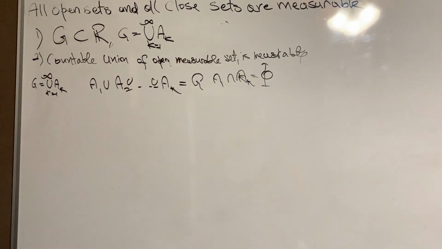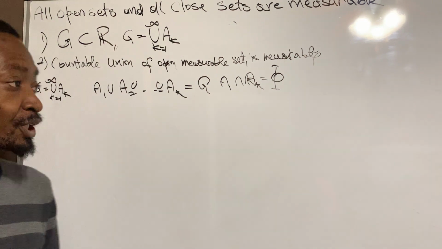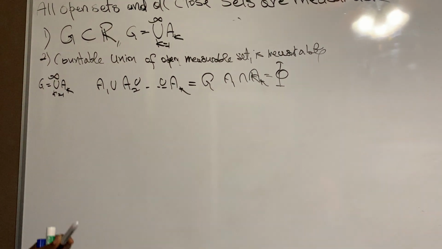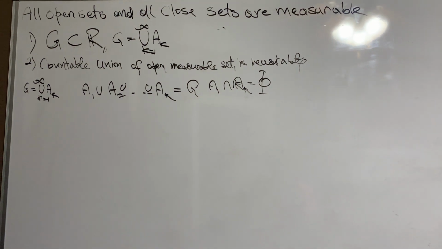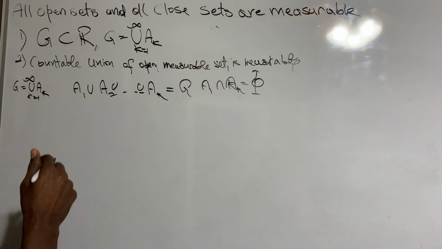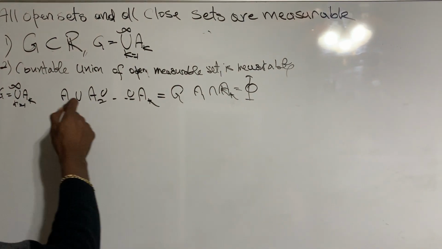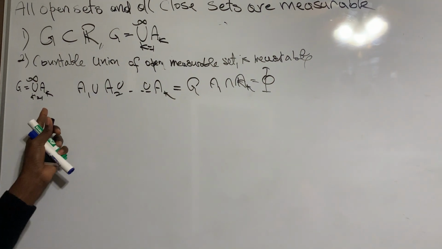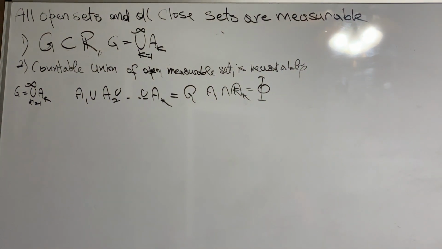If we have an equivalence relation on a set, the equivalence classes form a partition under that relation. So our goal here is to build an equivalence relation on G, and from there we will see that it follows this property, right?